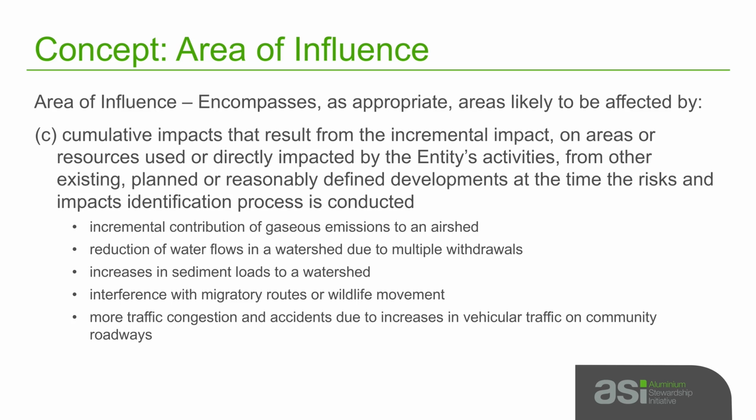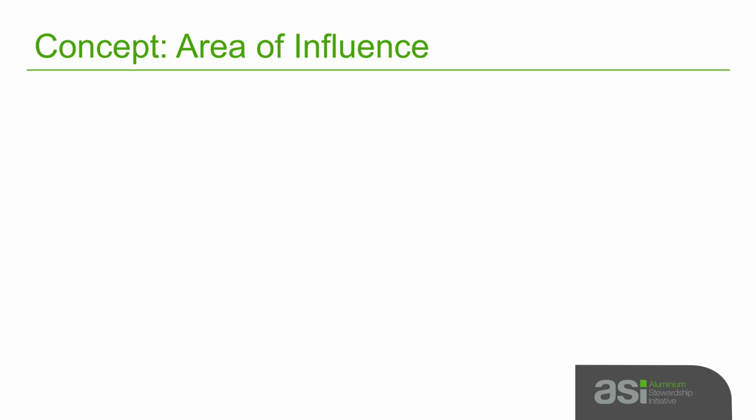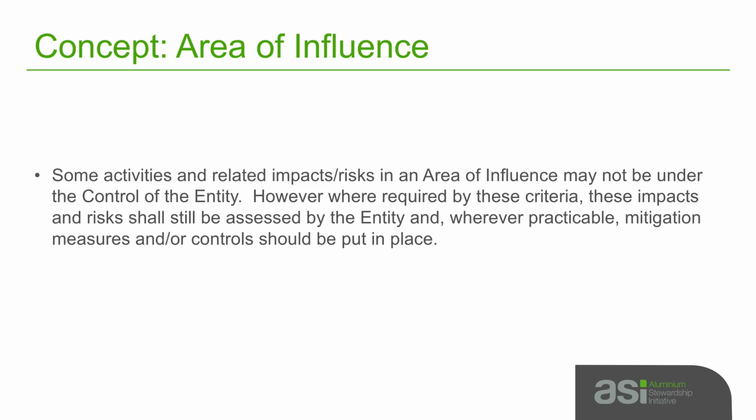This could include the incremental contribution of emissions to an airshed, reduction of water flows in a watershed, increases in sediment loads to a watershed, interference with migratory routes or wildlife movement, or more traffic congestion and accidents. Some activities and related impacts and risks in an area of influence may not be under the control of the entity. However, where required by these criteria, these impacts and risks shall still be assessed by the entity, and, wherever practicable, mitigation measures and/or controls should be put in place.